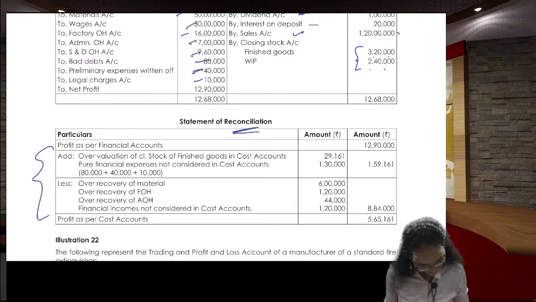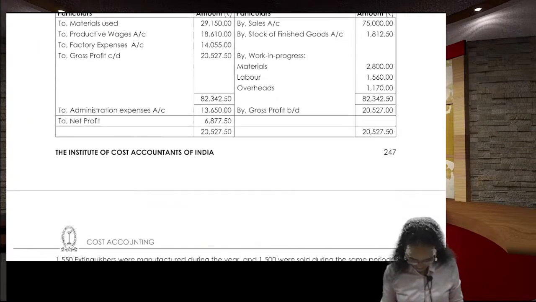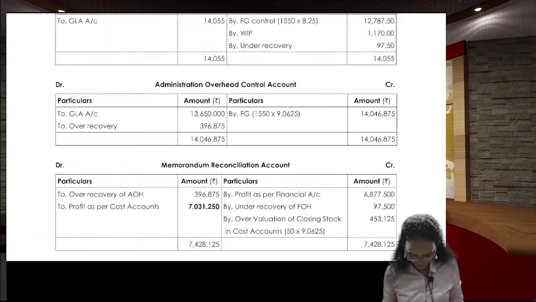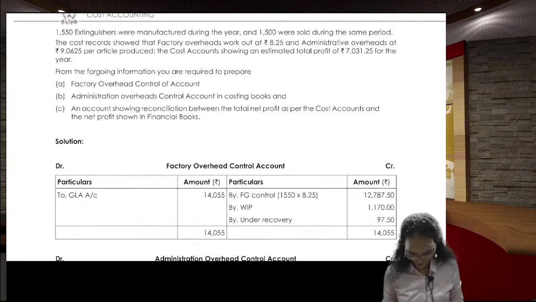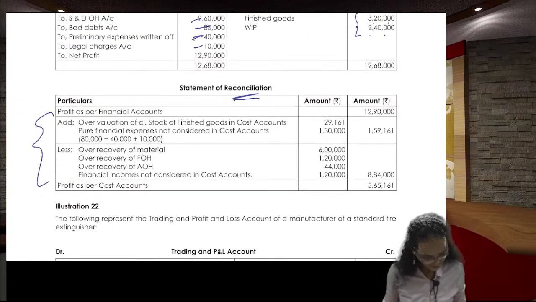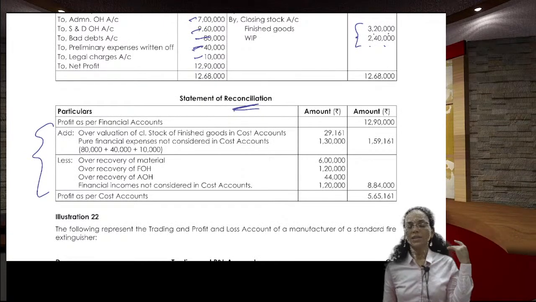Right. Last problem. I'll give you homework. Chota problem. I'll give you homework. You try it. Okay guys, that's all for the day.